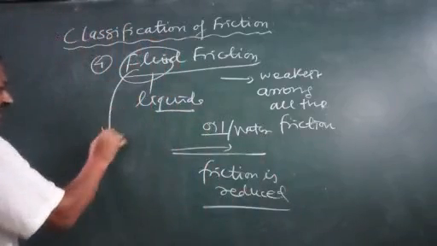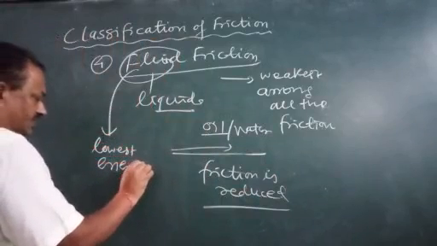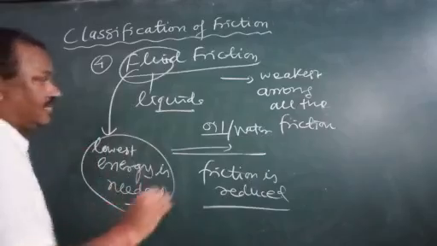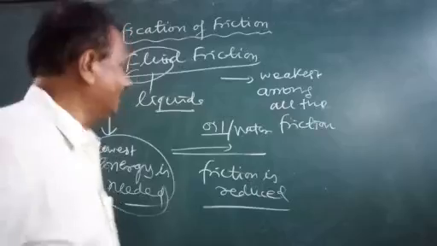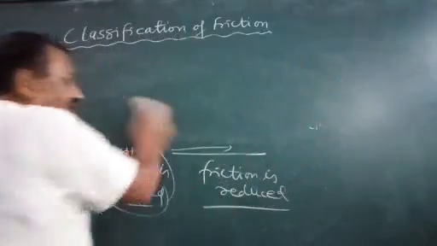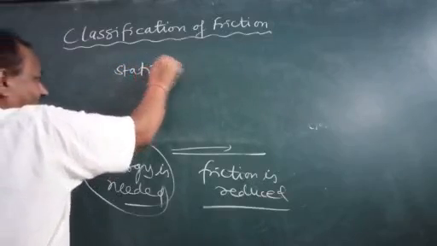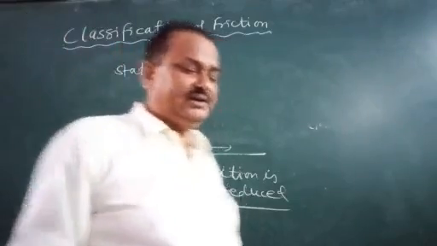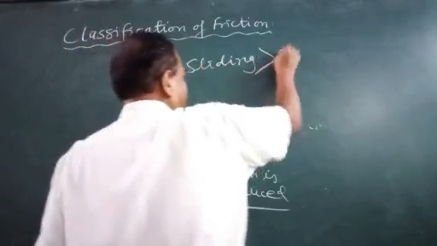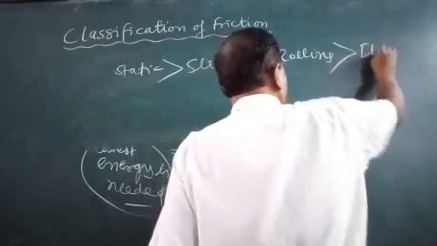So here the lowest energy is needed. If we arrange all the different frictions, so what will be the order? Static will be strongest. Then coming to sliding, then rolling, and last is fluid friction.